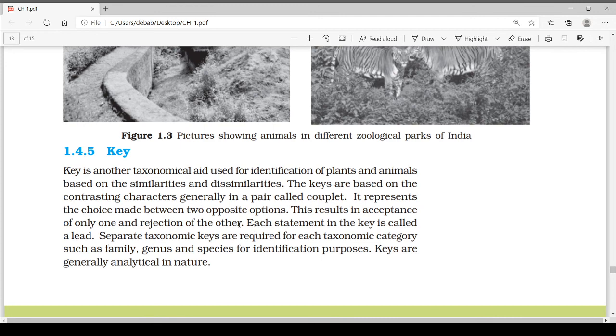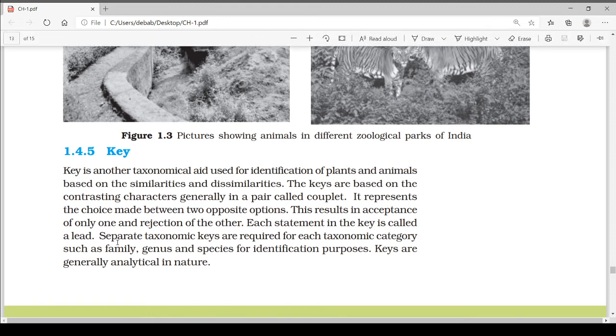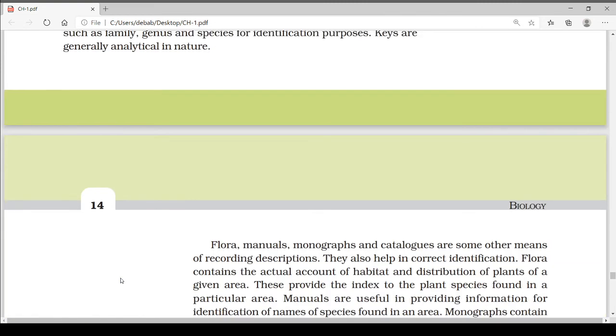Like the venation of a leaf is either parallel or reticulate, like this. Only one will be selected and the other rejected. Each statement in a key is called a lead. Separate taxonomic keys are required for each taxonomic category, such as family, genus, species for identification purposes. Keys are generally analytical in nature.